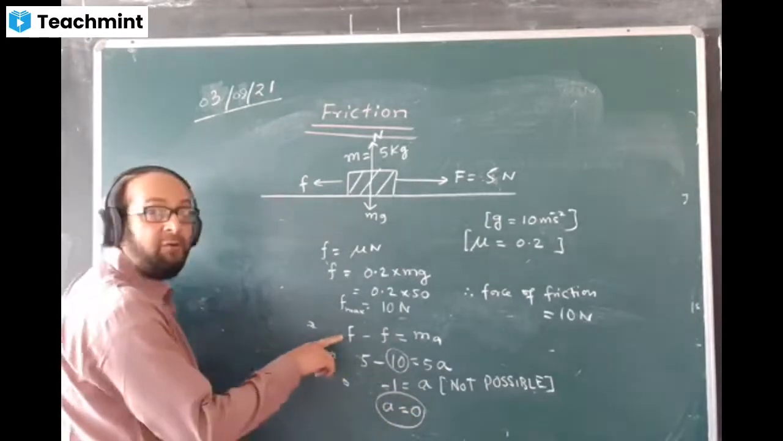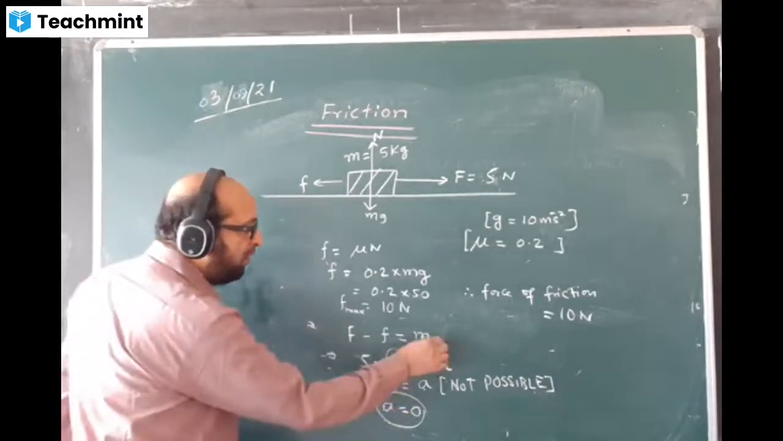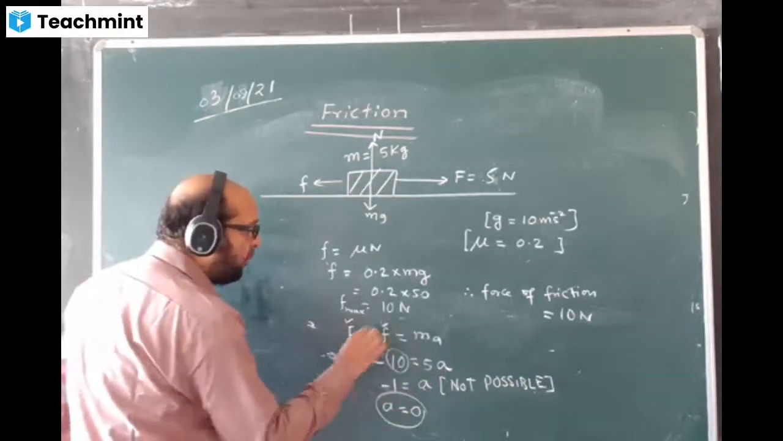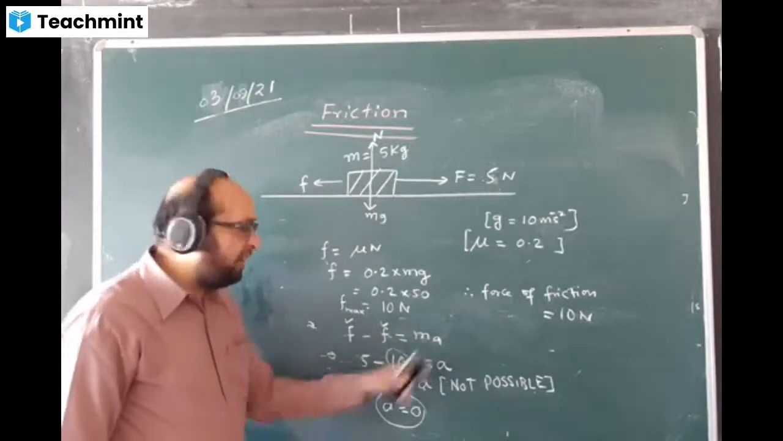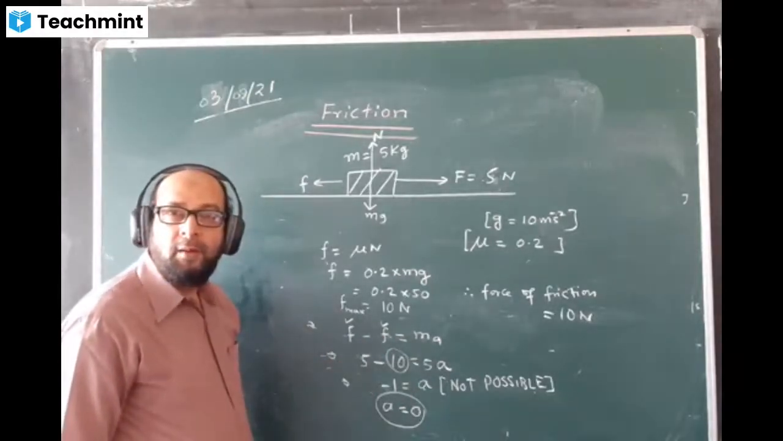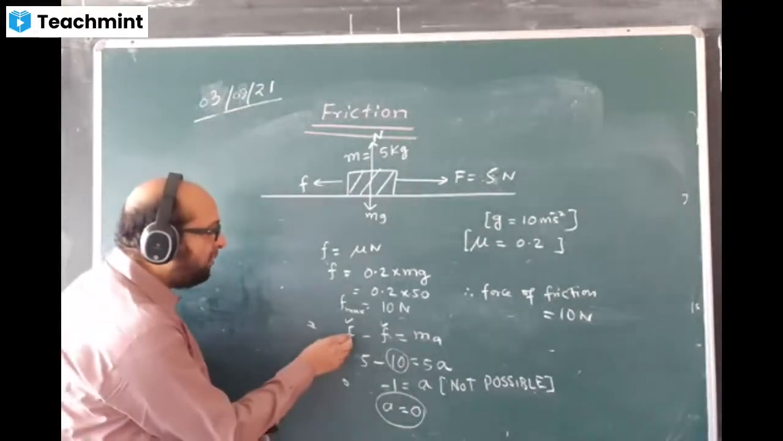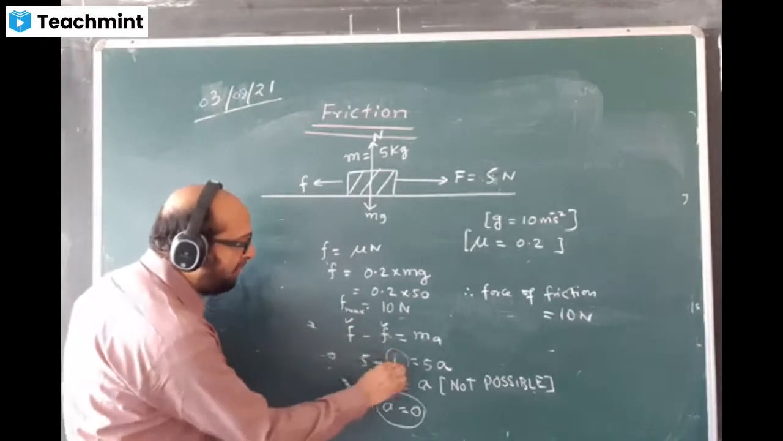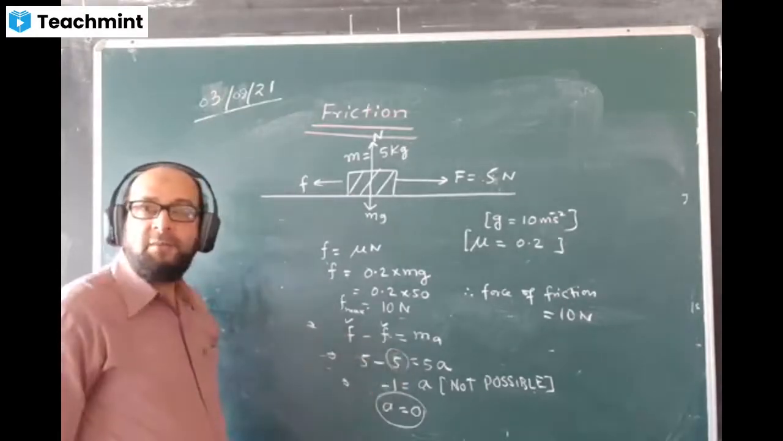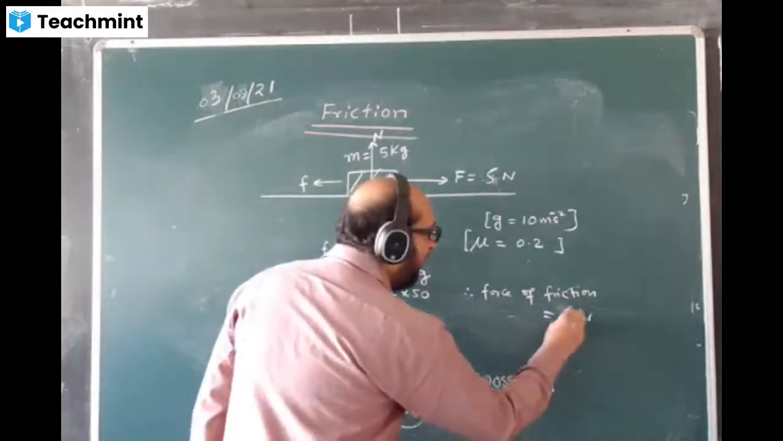Come to the first equation. A will be 0 only when these two quantities are equal. Then only the value of A will come 0, no? Are you getting my point? Force is 5, then friction must be 5 only. Then only the answer will come 0. Then we write the force of friction is equal to 5 Newton.